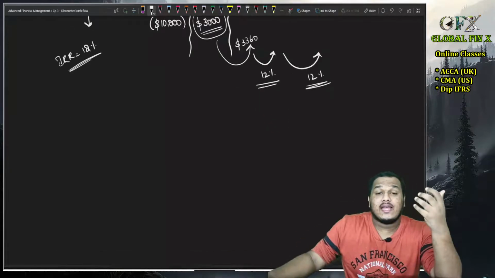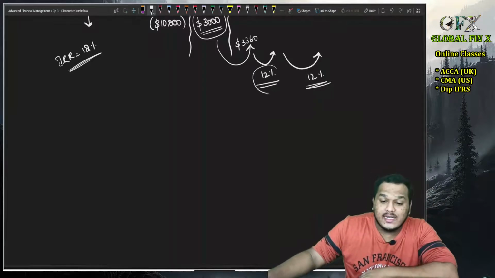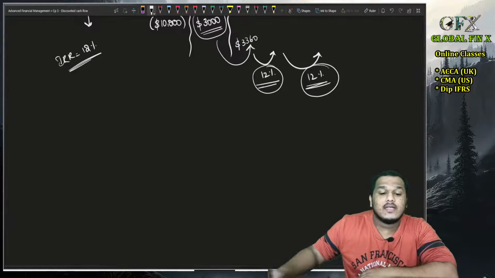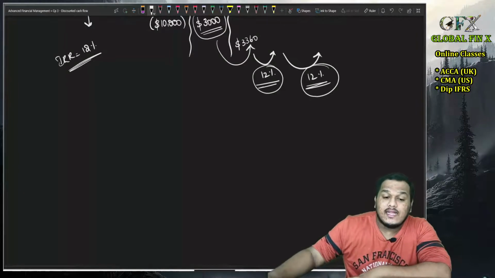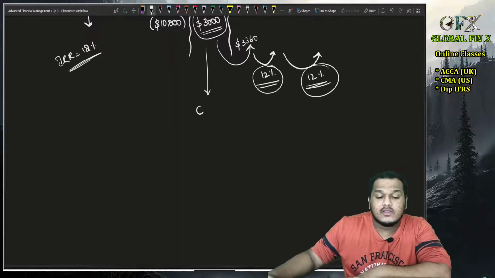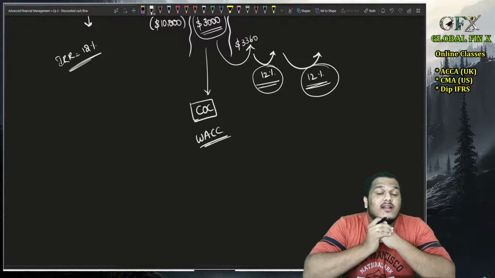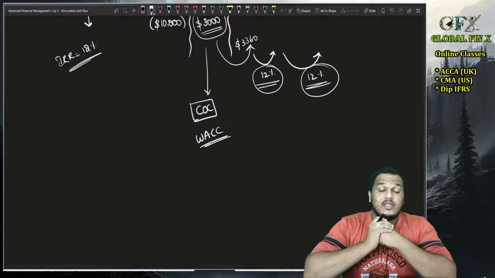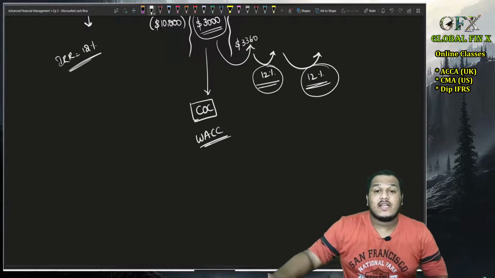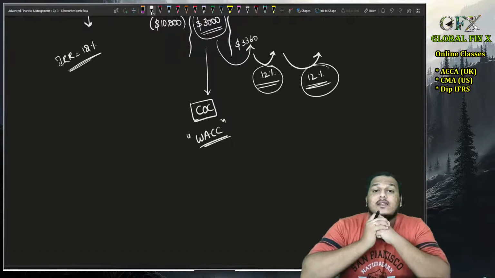Rather than taking a favorable assumption that the project's intermediate cash flows will give me IRR returns, it would be much more prudent if the company assumes that the intermediate cash flows will only give us the cost of capital, the weighted average cost of capital, WACC, as the return.